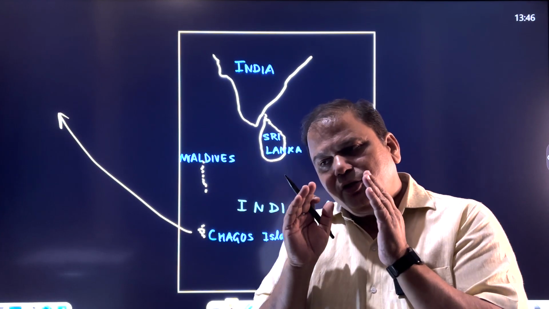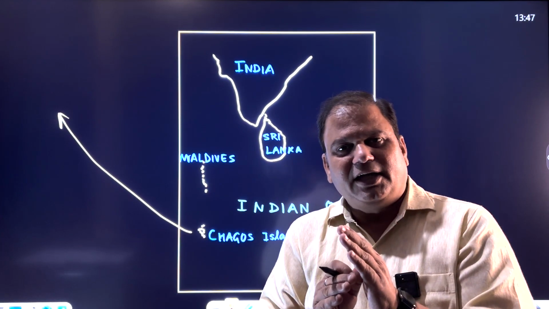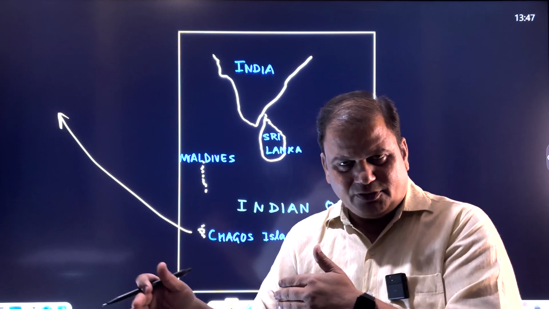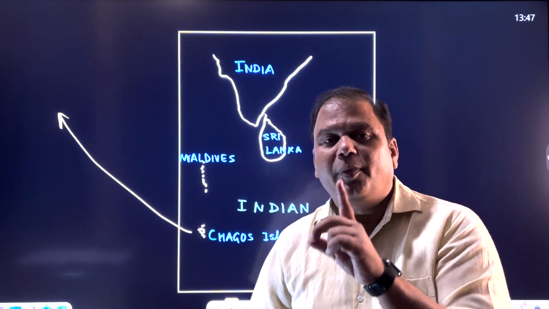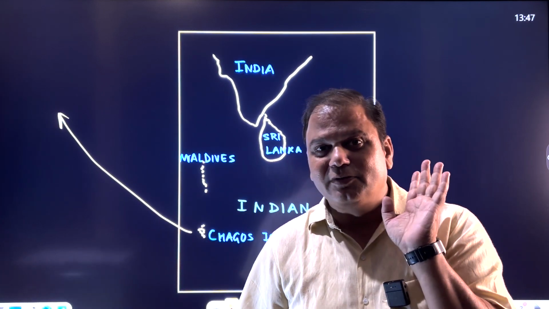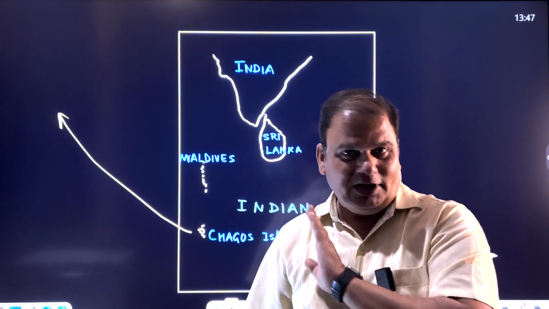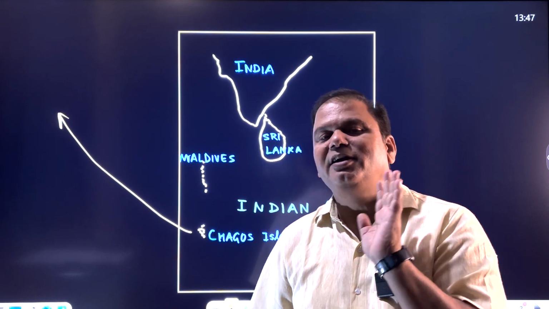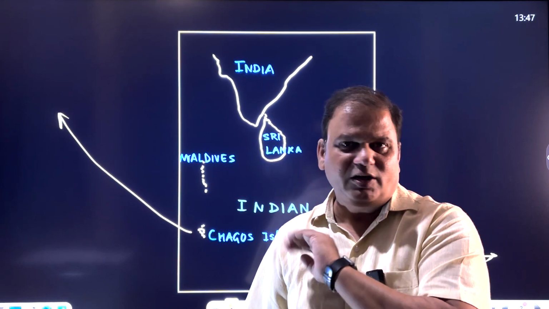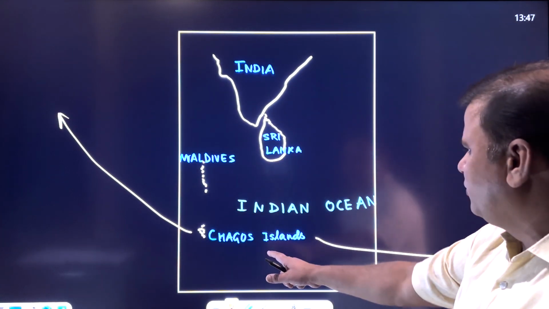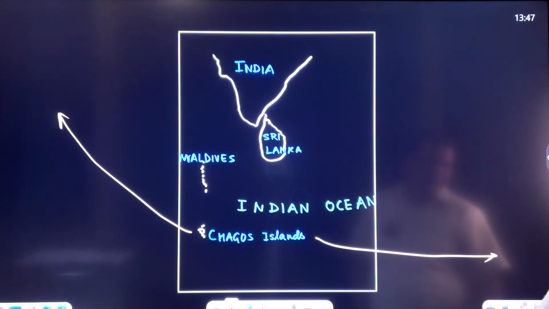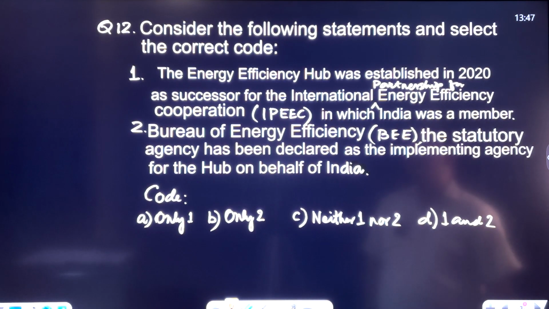Now, the UK government has decided that it would be seceding Chagos Islands to Mauritius, barring Diego Garcia, because no decision has been taken for Diego Garcia. Diego Garcia would be retained by UK and US as their military base. So you can see the location of Chagos. Let's see the next question.